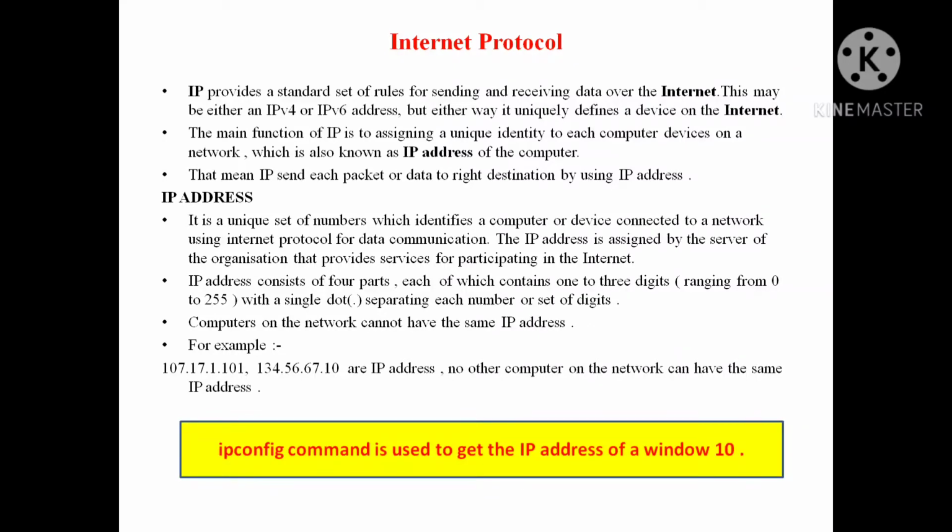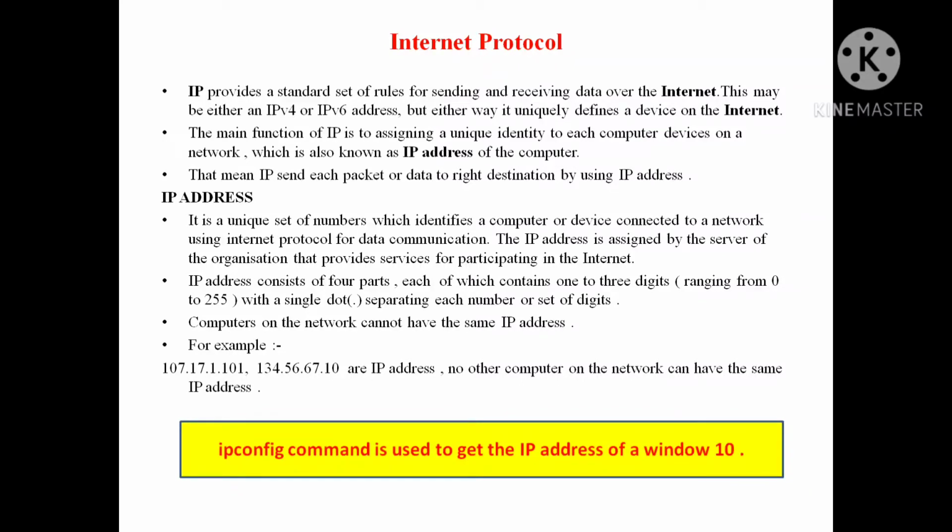This is the working. Now we will discuss the concept of IP address. I discussed it in the previous chapter also. What is an IP address? An IP address is a unique set of numbers which identifies a computer or a device connected to a network using an internet protocol for data communication.